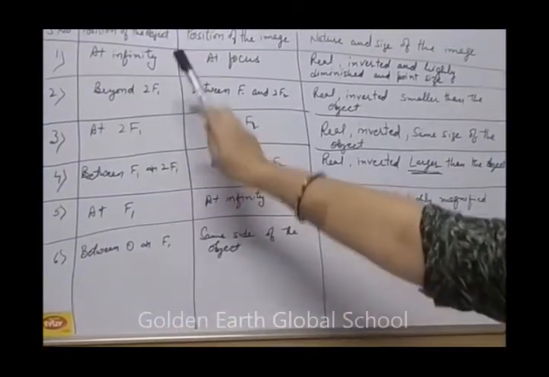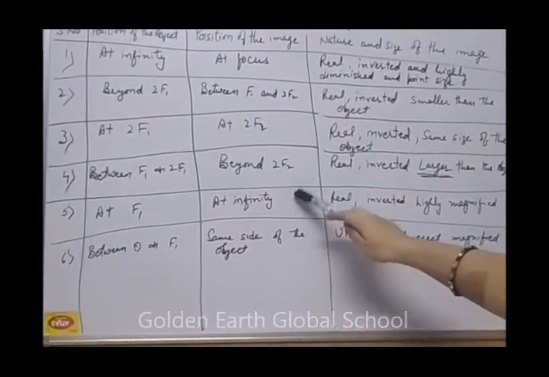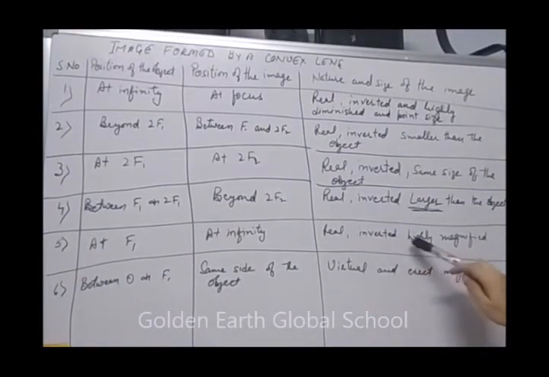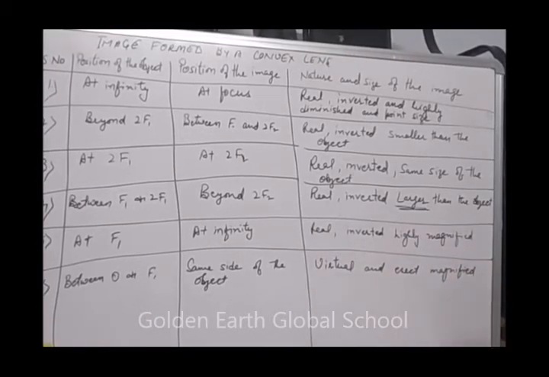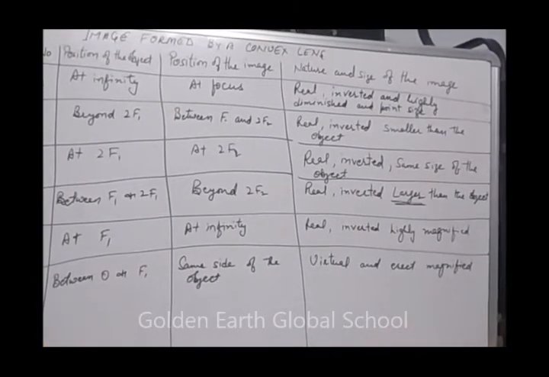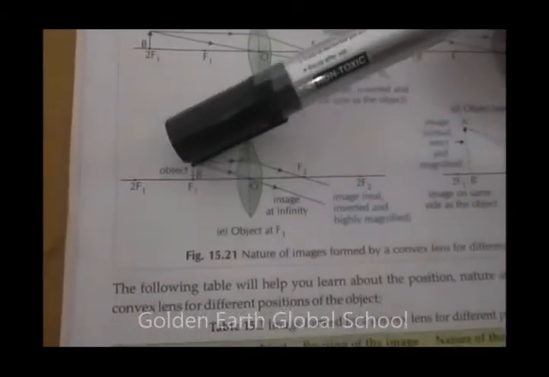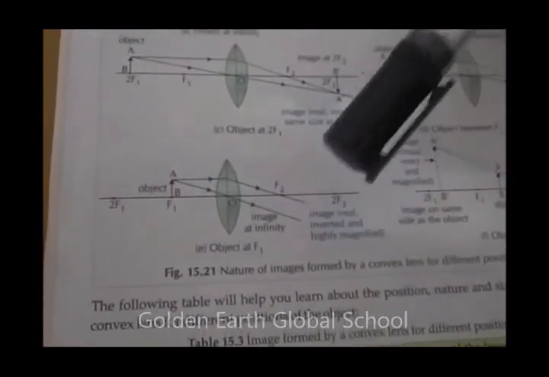Next is when the position of the object is at F1 and the image formed is at infinity. Nature and size is real, inverted, and highly magnified. Means it is very much larger than the object because the position of the image is at infinity. You can see in the figure that the object is at F1 and the image formed is at infinity. Highly magnified, real, inverted. We cannot find the position of the image at infinity.